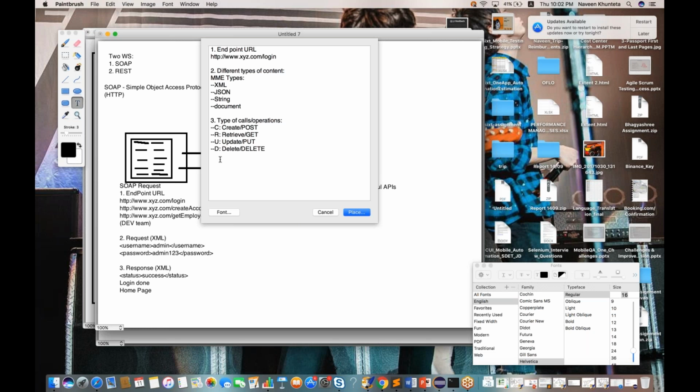And it's a very, very important interview question: what are the different REST calls? Get, post, put and delete are called different HTTP methods. So immediately you have to tell post, get, put and delete.